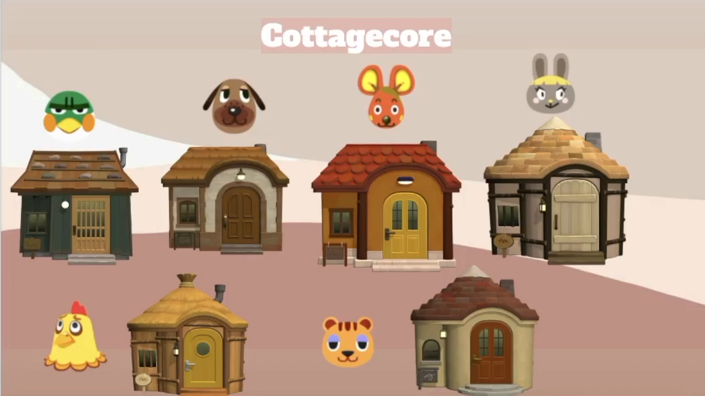I think some of these villagers are very underrated, so I thought they fit really well in this little category. I just think their houses are so cute, and depending on what kind of take you're doing for Cottagecore, I think some of these could definitely work.